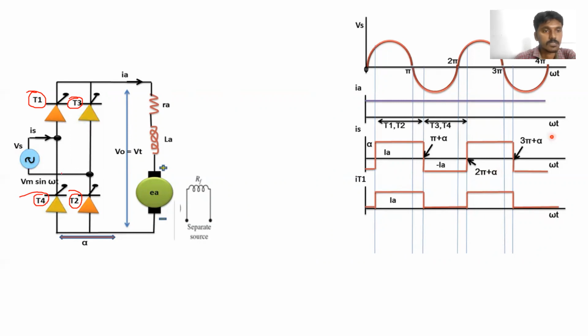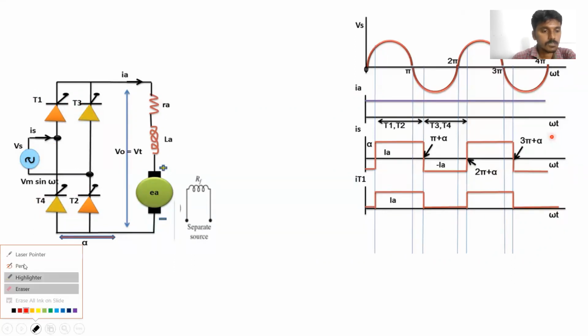Why have we given the numbers T1, T2, T3, T4 like this?